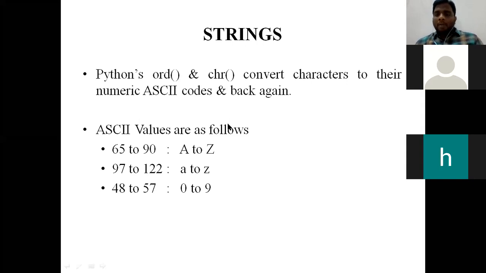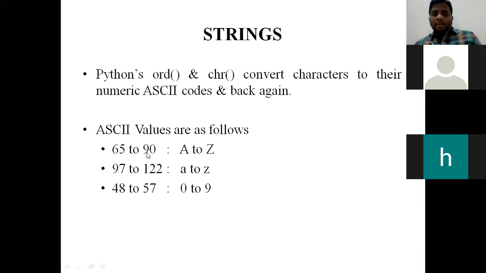In the previous slide, I told you that the conversion of character to a number is called encoding, and the conversion of number to a character is called decoding. For that purpose, we are going to use two functions called the ORD function and the CHR function. See here, the ASCII values range like this.